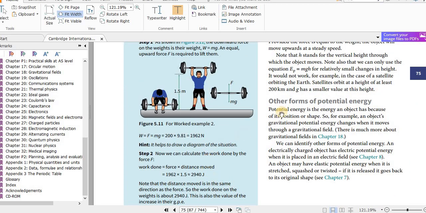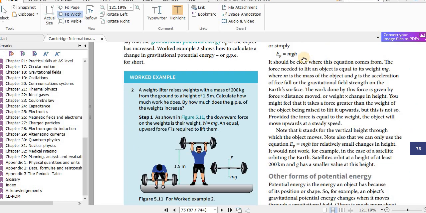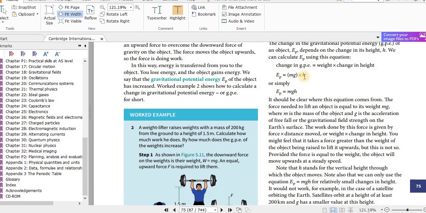So from this equation, work done is force times distance moved in the direction of the force, we can get the gravitational potential energy. The force applied is equal to the weight. The distance moved is the vertical height.